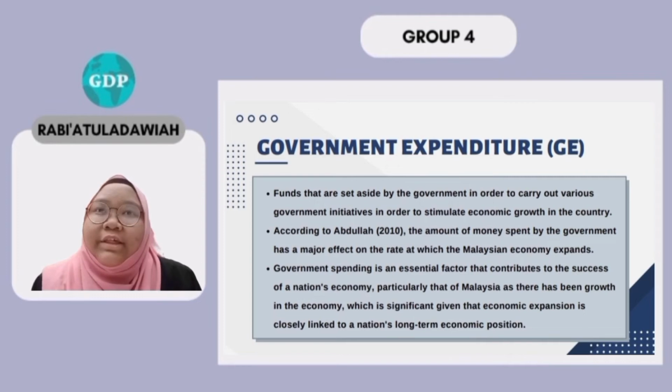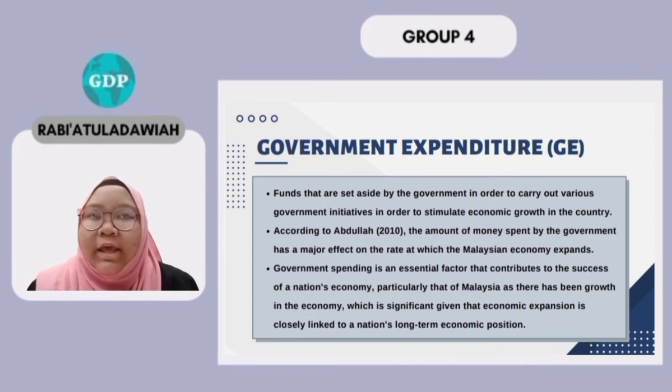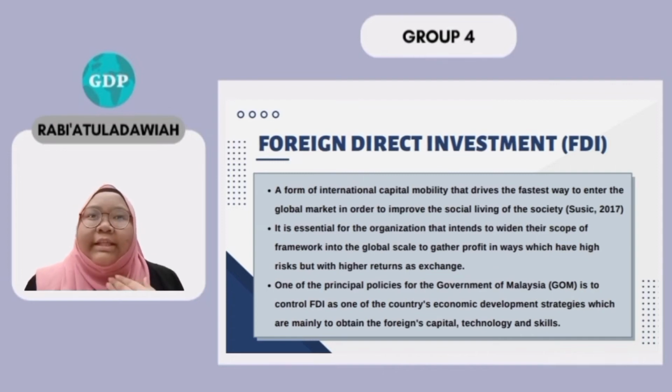out various government initiatives in order to stimulate economic growth in the country. According to Abdullah in 2010, the amount of money spent by government has a major effect on the rate at which the Malaysian economy expands. The government spending is an essential factor that contributes to the success of nations in the economy, particularly Malaysia, as there has been growth in the economy. The third independent variable is the foreign direct investment, also known as FDI.